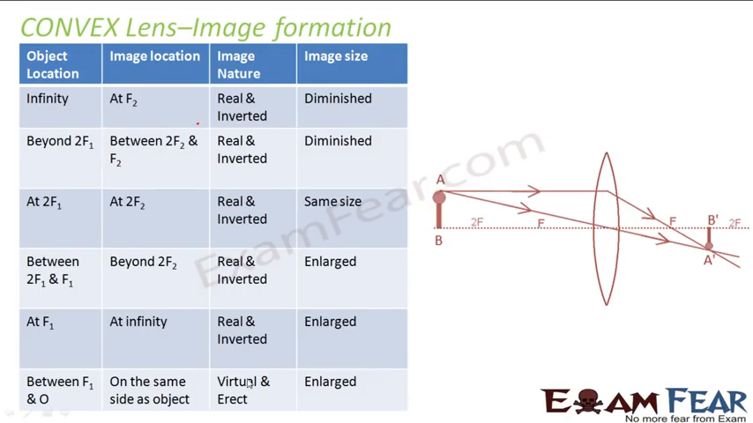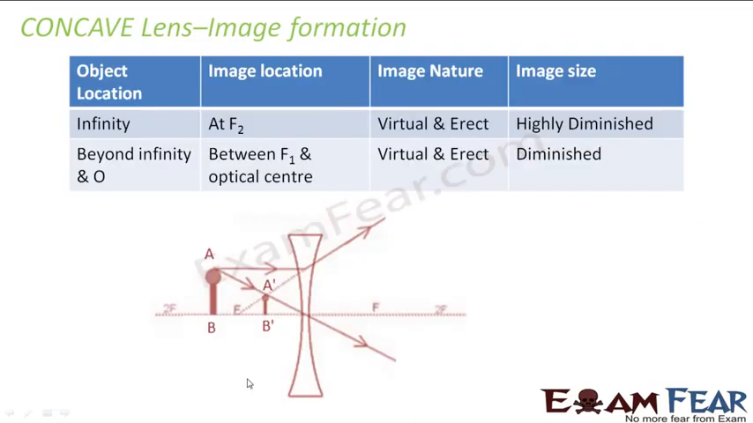So if you understand the ray diagram, you will be able to draw the ray diagram and find out the type and size of image. Otherwise also you should study this table clearly so that you know what happens when you change the position of the object. In a similar way, you can do the same thing for a concave lens. So I'm not getting into the detail, but that's how you do it.